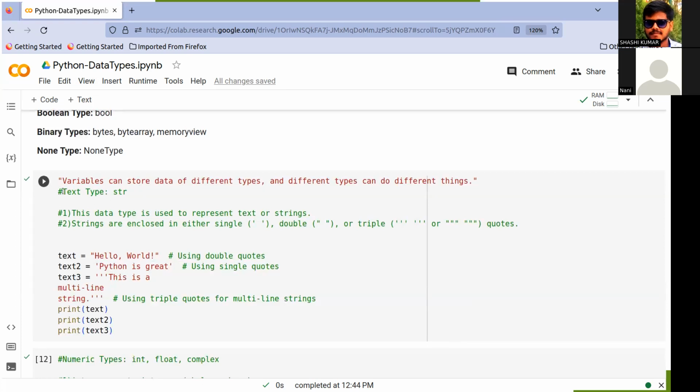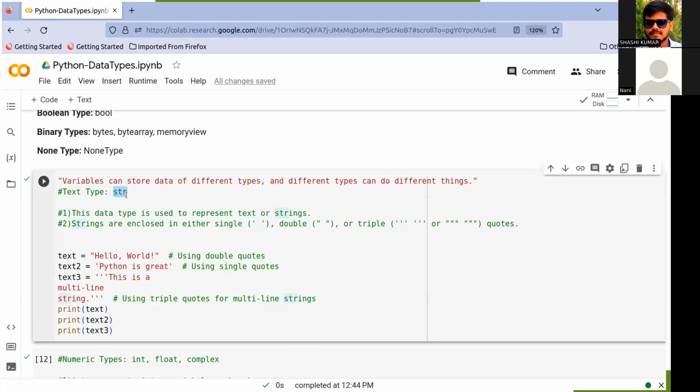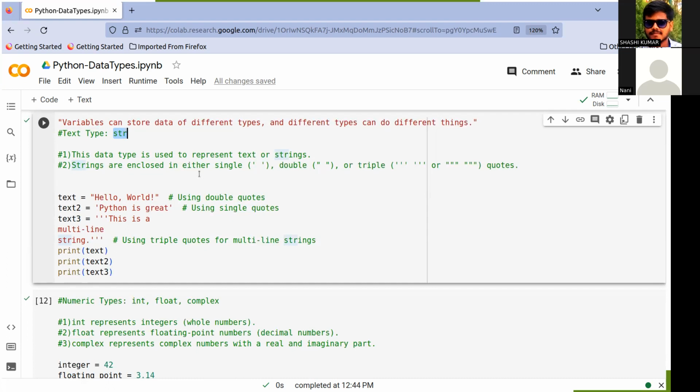Okay, text type. In the text type, we have string. This data type is used to represent text, and strings are enclosed in either single quotes, double quotes, or triple quotes. If we use triple quotes in functions, we can also call them docstrings.